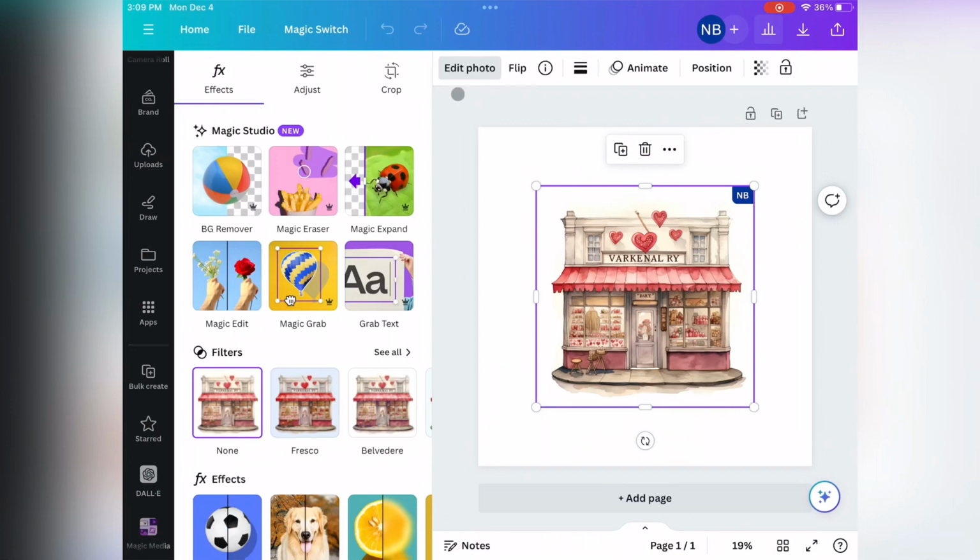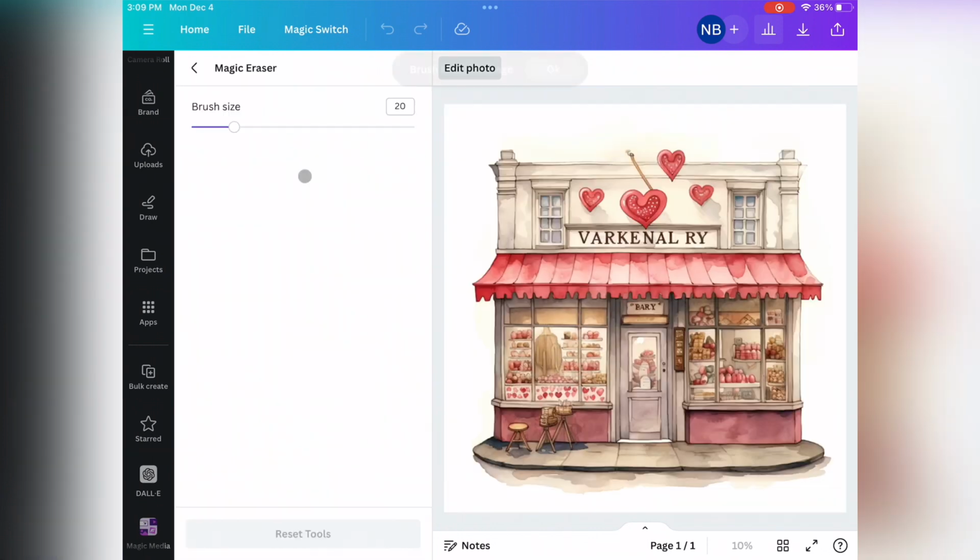So we are here in Canva and we are under Magic Studio, and this is where all the goodies and the fun stuff are. Now this is a paid subscription, so you would have to pay for this service here. So I wanted to do the magic erase, and I wanted to erase this Val curler. I don't know what that is. Midjourney is not good with words. Bing is good with words.